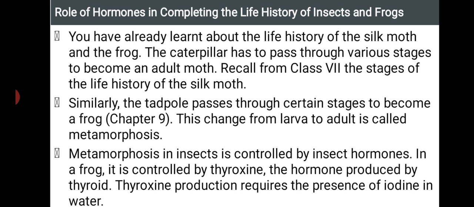In frog it is controlled by thyroxine, the hormone produced by the thyroid. Thyroxine hormone production requires the presence of iodine, even in water. See the importance of thyroxine even in the frog. So all the organisms present here have certain hormones.